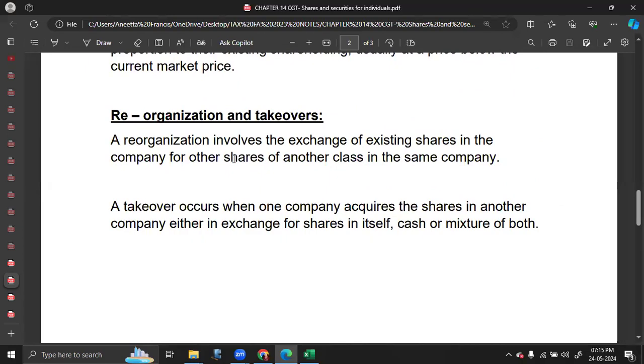So the idea of reorganization is when a smaller company is taken over by a larger company and the existing shareholders are given either cash or shares, or in another situation, both shares, preference shares and ordinary shares. And one of the shareholders resells their ordinary shares. At that point, you have to calculate a chargeable gain computation. So if you have attended my class, you know the storyline behind reorganization and takeover. This is a very fixed and constant kind of calculation.